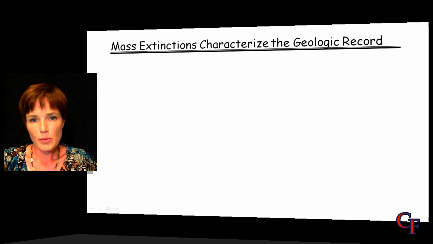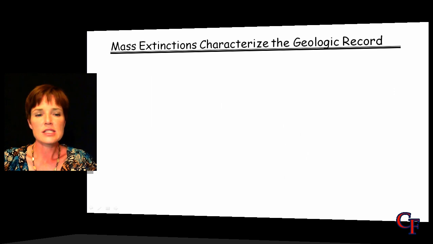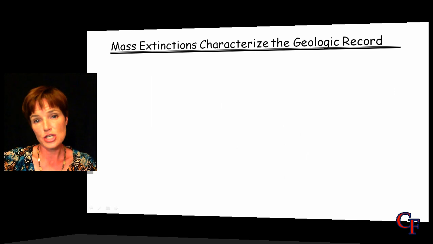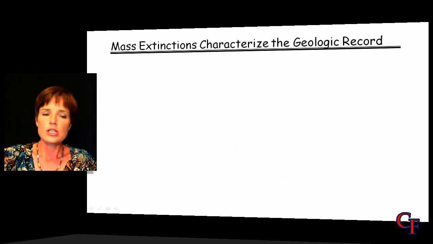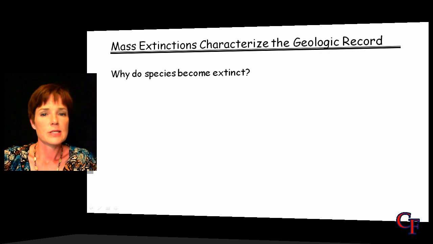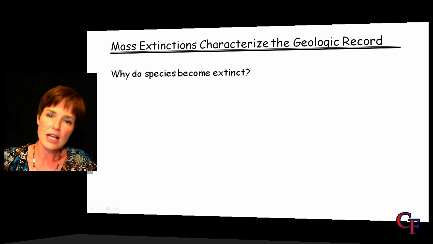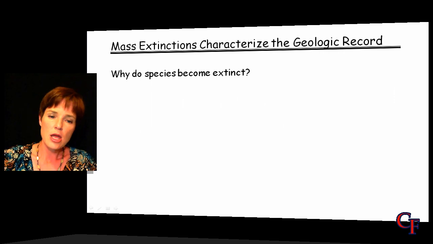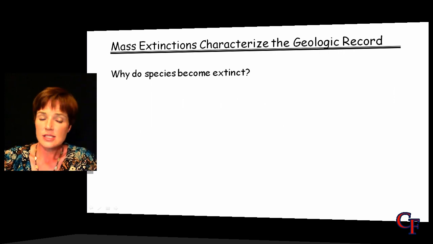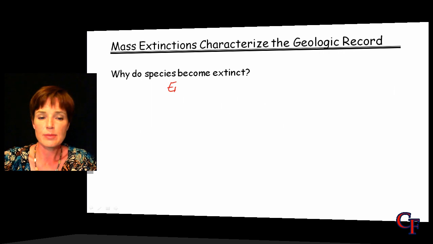Another thing that we notice when we look at the fossil record, and geological record, is that there are lots of mass extinction events that have taken place. So why do species become extinct? Well, there's a number of theories that go along with that as to why species become extinct. But one of the main things that happens is that the environment changes.